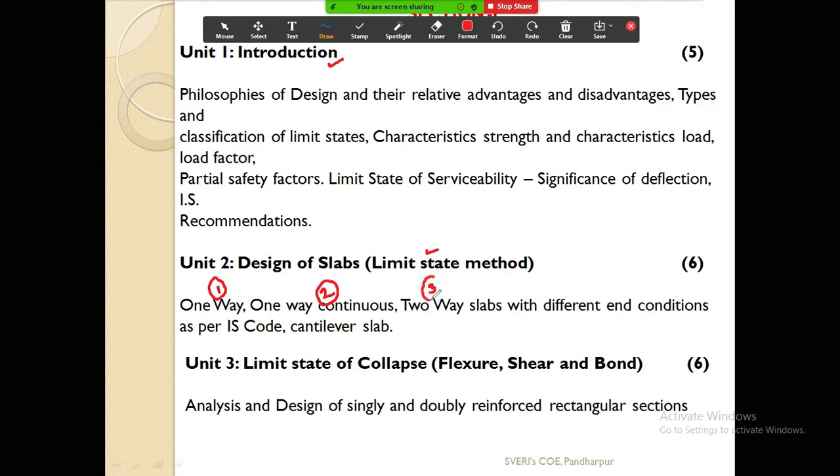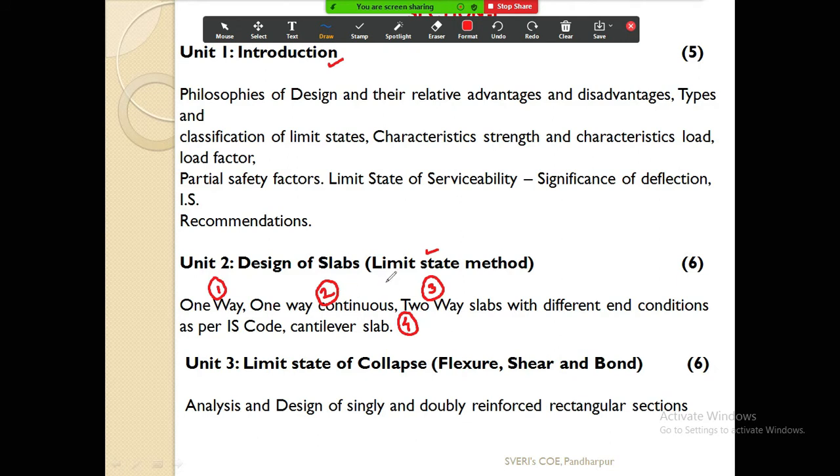Then the third type, two-way slab. In this, there are around 8 to 9 conditions, but the design steps are the same. After that, cantilever slab, this is the fourth slab. So in the second unit, you are going to learn how to design these 4 types of slabs.